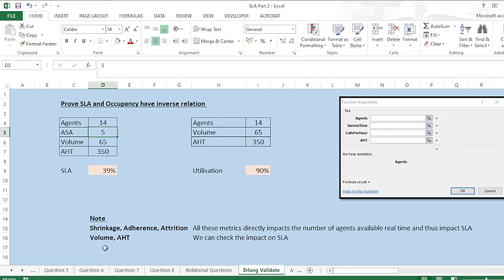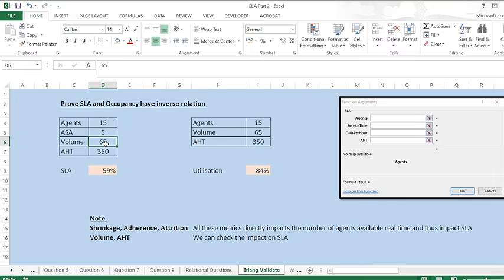Now, for volume and AST, what will be the impact on service level? Let's check the impact on service level if I change the volume and AST. First, let's see the volume. Suppose the volume I forecasted is 65, and suppose I have 15 agents.